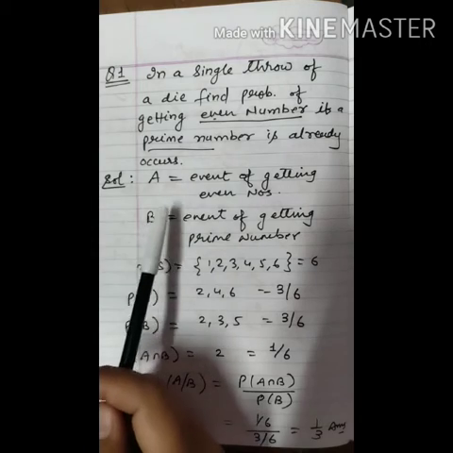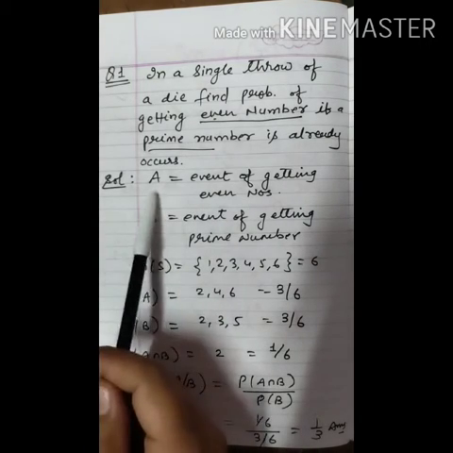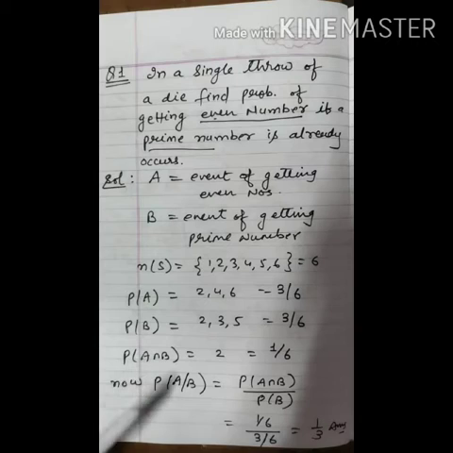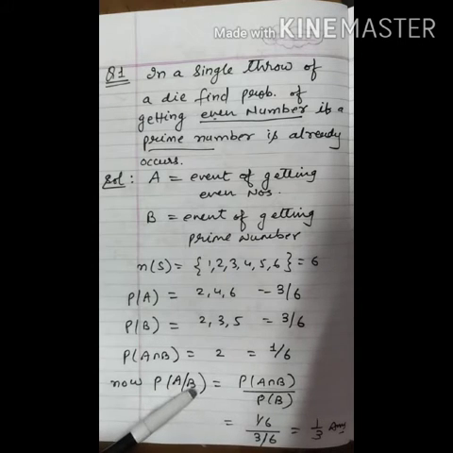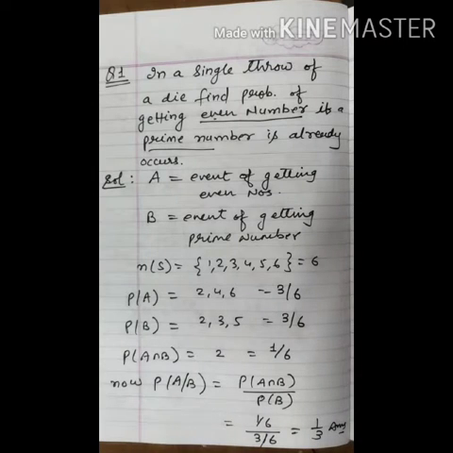Now we have to find the probability of getting an even number, that is A, given B. So how can you express this? P of A by B. P of A by B means probability of event A when event B has already occurred. Its formula is P of A intersection B upon P of B. So put the respective values. Probability of A intersection B is 1 by 6 and probability of B is 3 by 6. So 6 and 6 will cancel out and 1 by 3 is our answer. Okay, so now move to the next question.